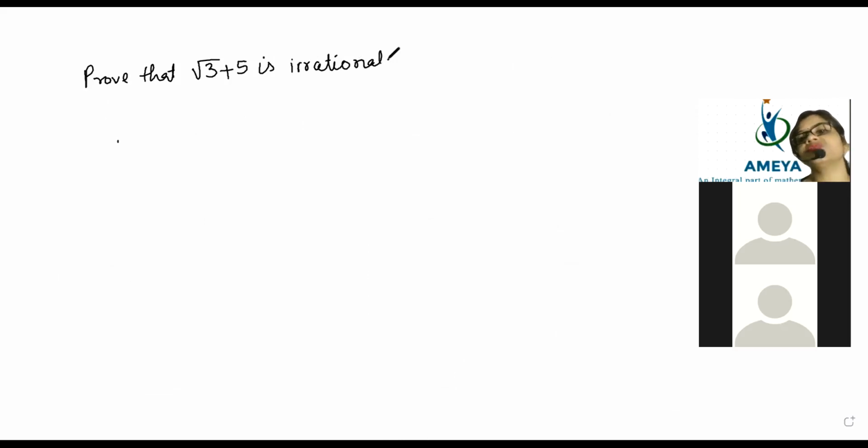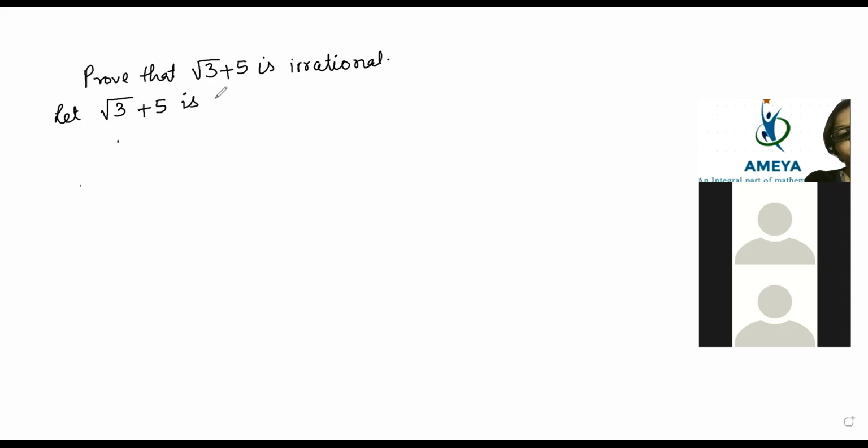If someone gives you: prove that root 3 plus 5 is irrational. Then in that case, how to prove it? Again, you have to use the same technique. What you have to do, beta? You have to again take it equal to p by q. So write: let root 3 plus 5 be rational.